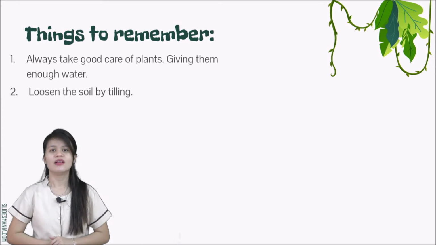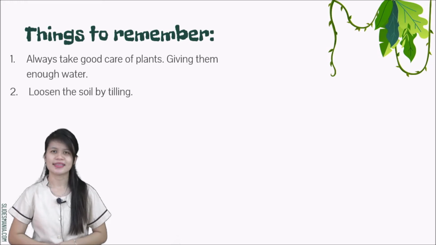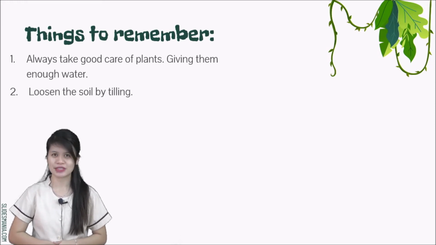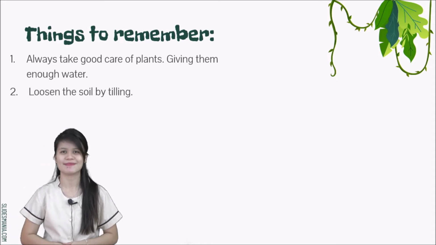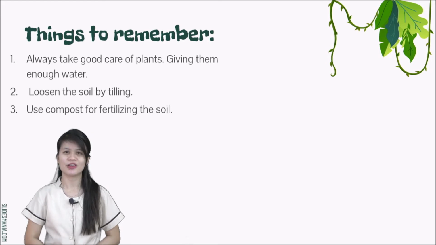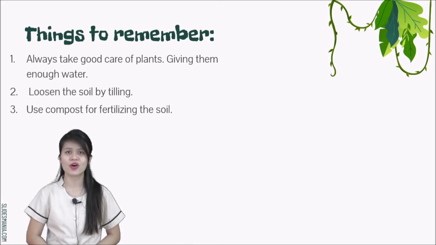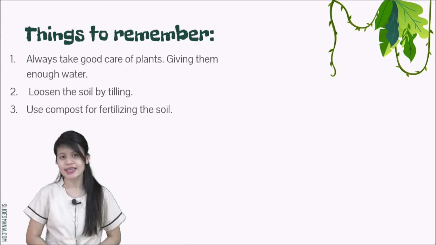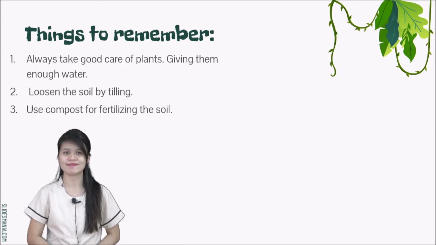2. Loosen the soil by tilling. Again, what do we mean by tilling? Yes, it is to cultivate the soil or prepare the soil before you plant. Third, use compost for fertilizing the soil. If the soil is lacking nutrients and minerals, it needs support, which is the fertilizer.